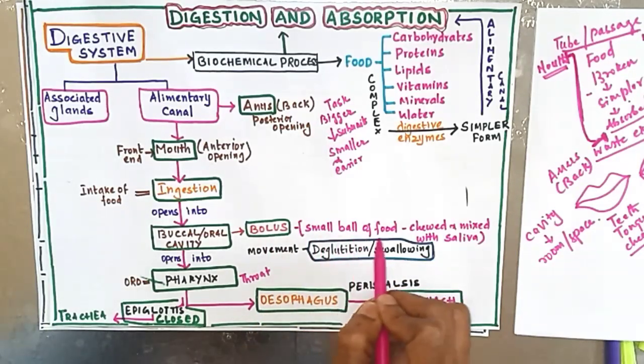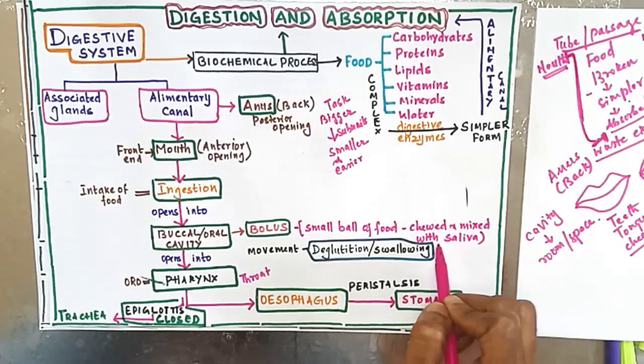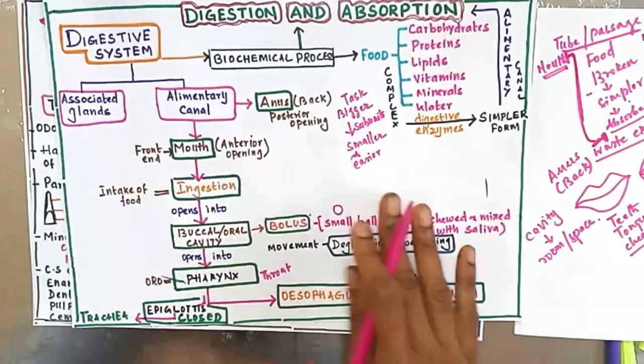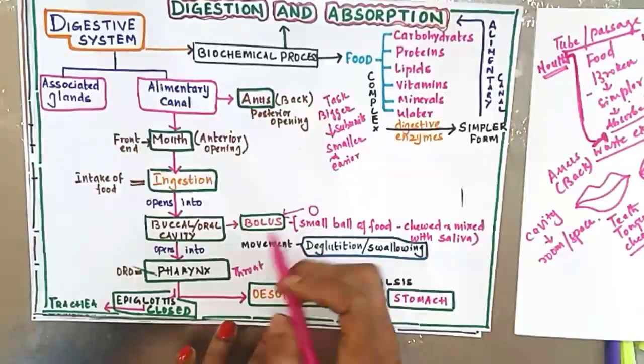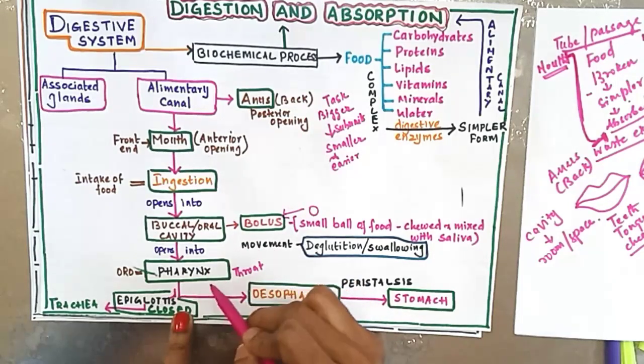A small ball of food, chewed very well and ground with the help of teeth and mixed with saliva, you call it as bolus. Now this small ball of food mixed with saliva is moved to the throat region, that is the oropharynx.